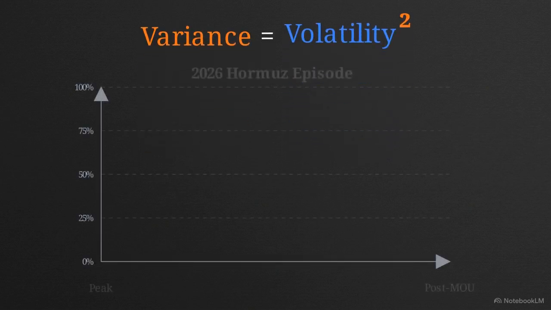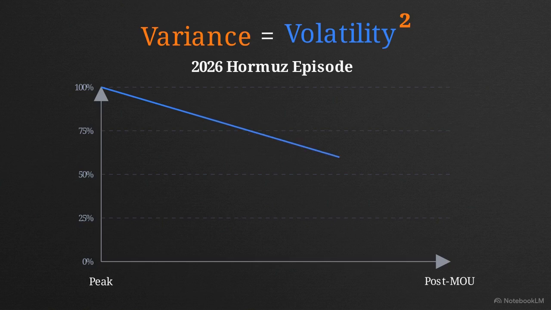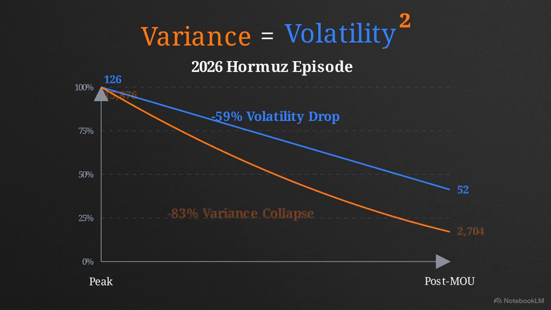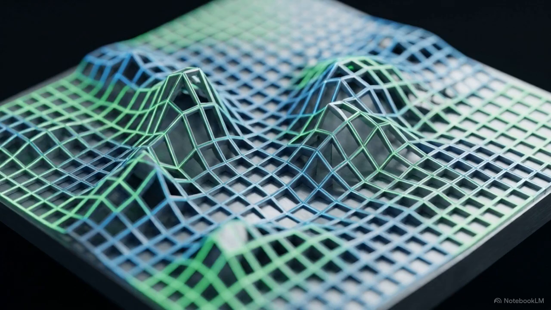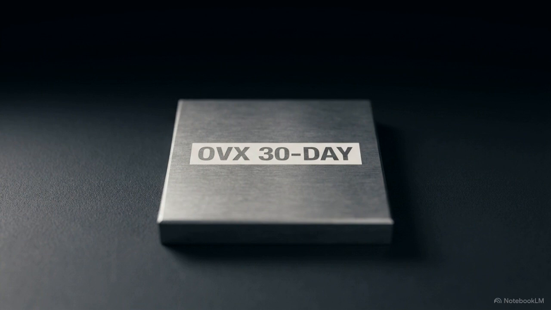During the 2026 Hormuz episode, the OVX dropped 59%, falling from 126 to 52. Because of the math, that volatility drop triggered a devastating 83% collapse in the variance premium. Trading this successfully requires a full strike and maturity option service. The OVX collapses all of that surface data into a single, blunt 30-day proxy.